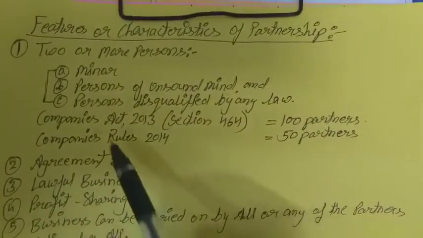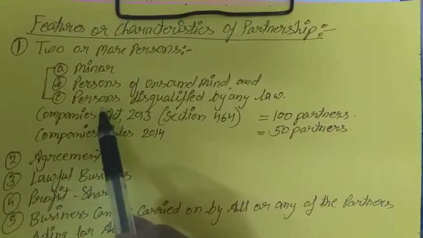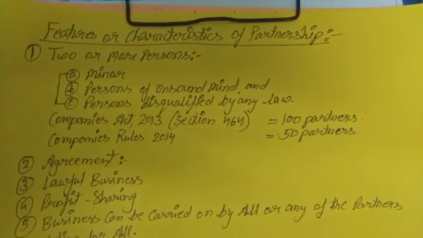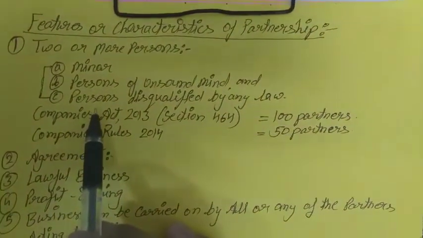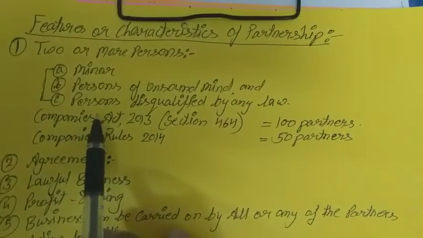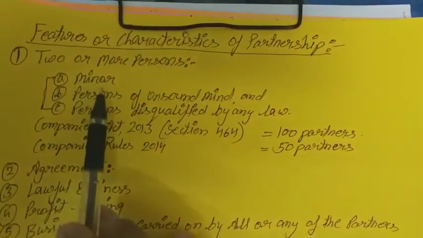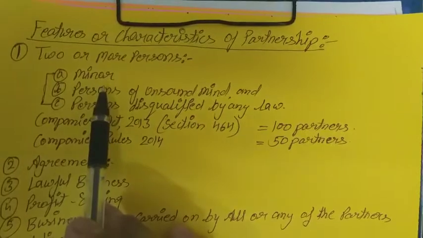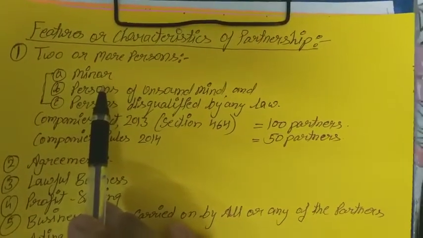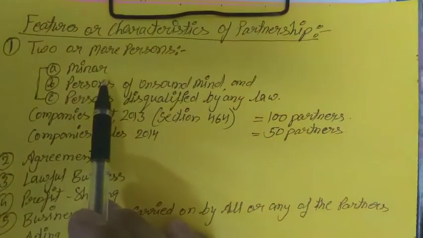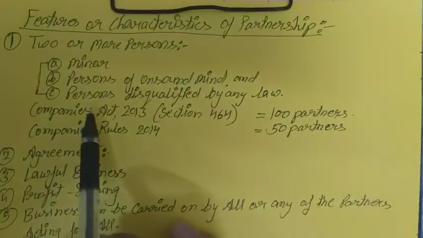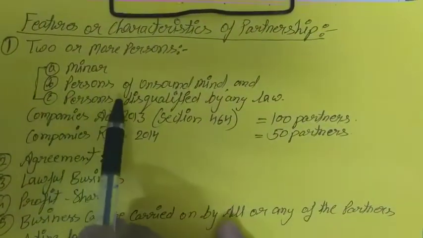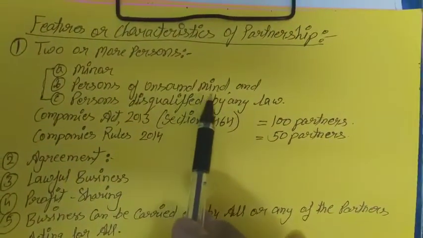So we should understand these 3 persons, and the rest of the persons can become partners. These 3 persons cannot become partners of the partnership firm. First one is a minor, one having an age less than 18 years, who cannot become a partner in the partnership firm. Second one, persons of unsound mind.